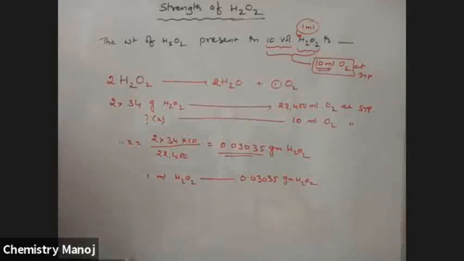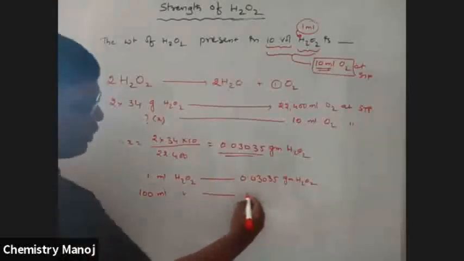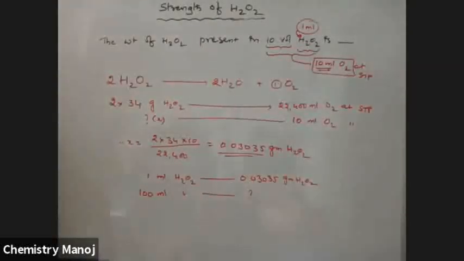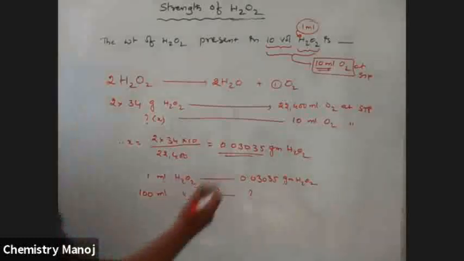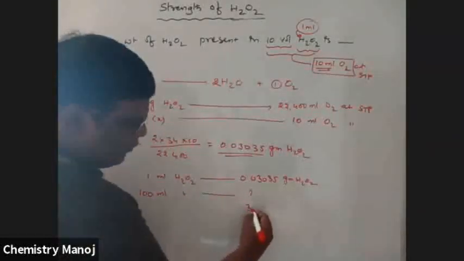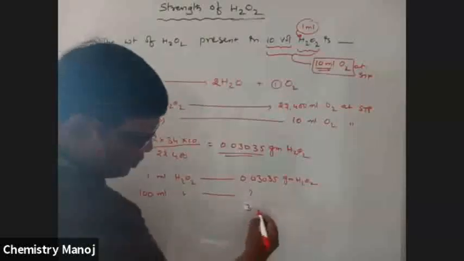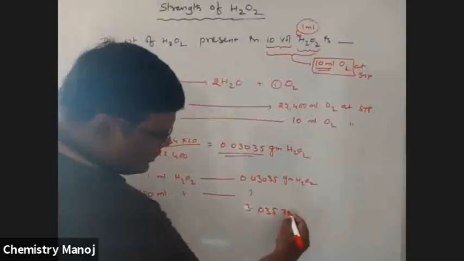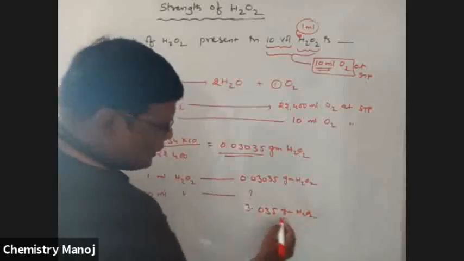Now I am calculating percentage weight, that is for 100 ml. For 100 ml H2O2, how much is the weight? Multiplying into 100 ml gives 3.035 grams H2O2.